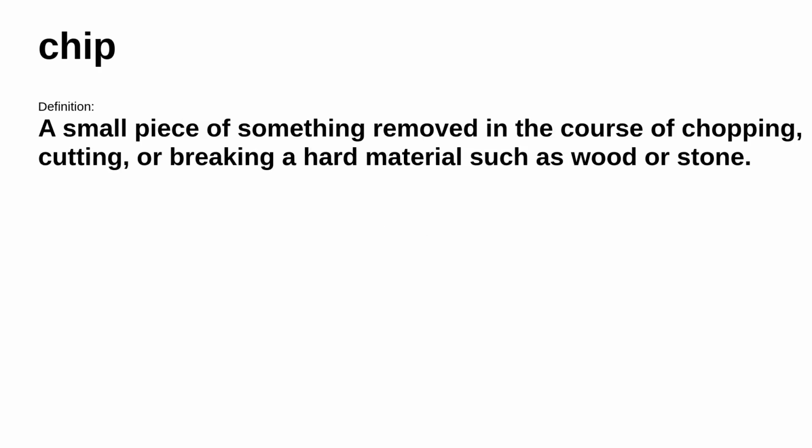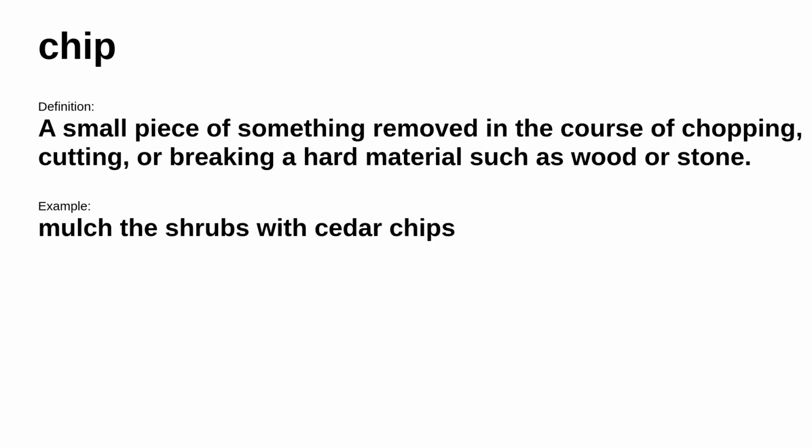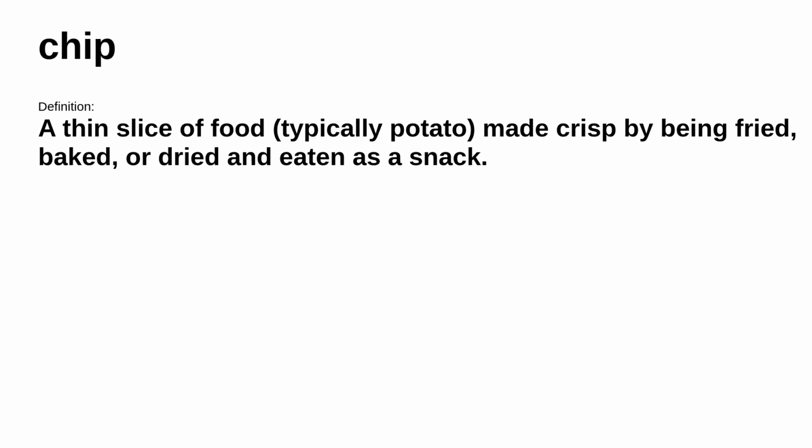Next up, chip. It's defined as a small piece of something removed in the course of chopping, cutting, or breaking a hard material such as wood or stone. For example, mulch the shrubs with cedar chips. However, in a different situation, it means a thin slice of food, typically potato, made crisp by being fried, baked, or dried and eaten as a snack. For example, a bag of chips.